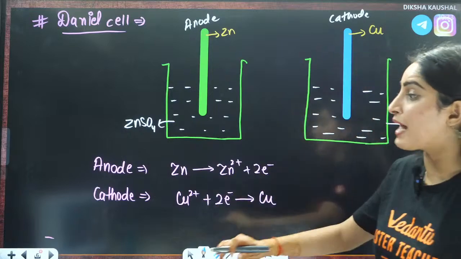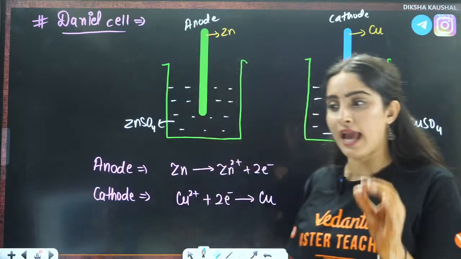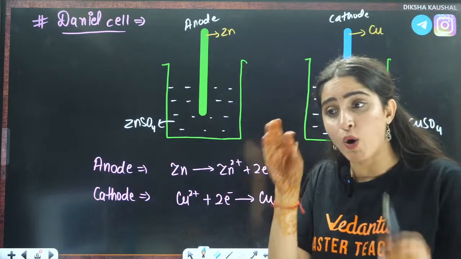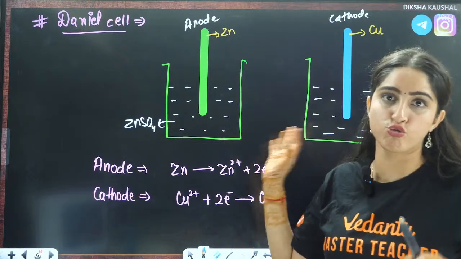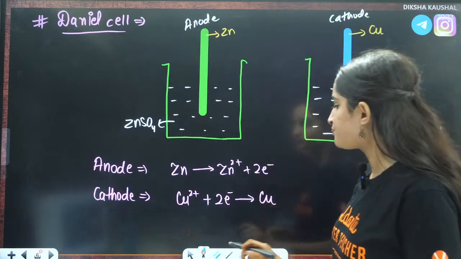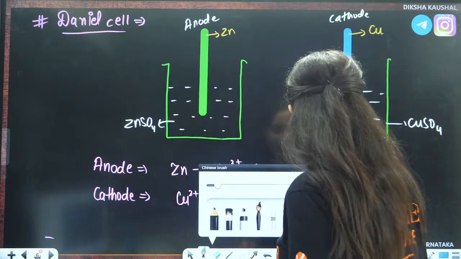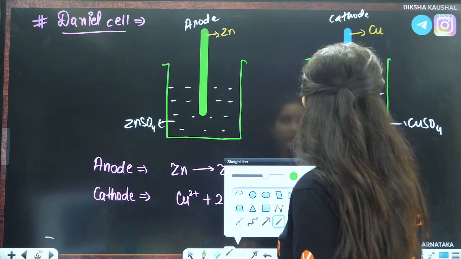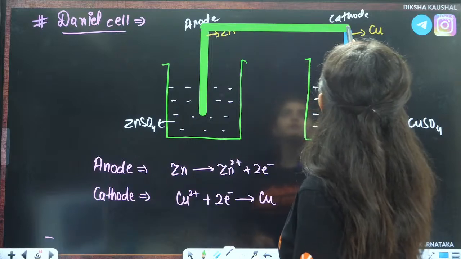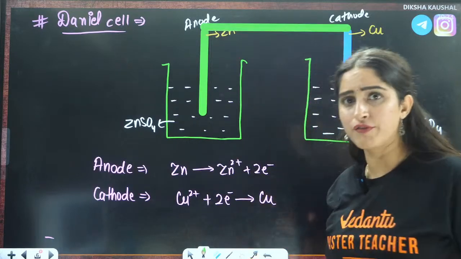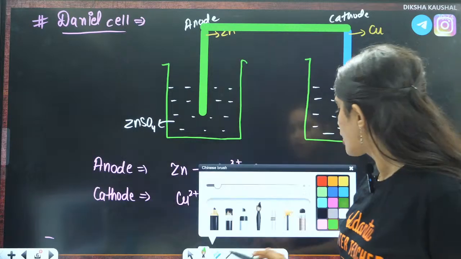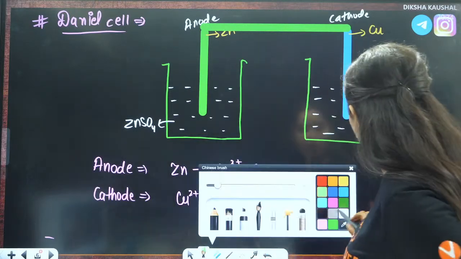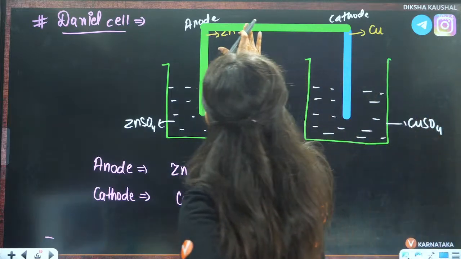Now let us visualize things. In reality, these two reactions are happening, and because of them, what will be the effect on these two cells? They are connected by a wire which is conducting in nature, so I'm drawing it here.